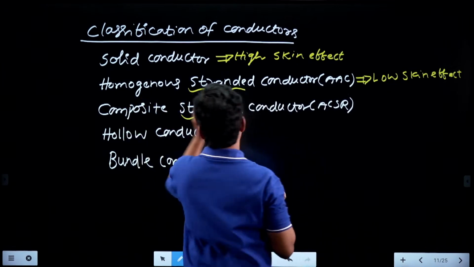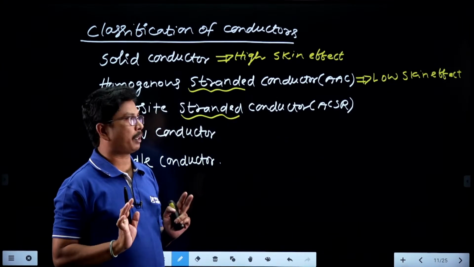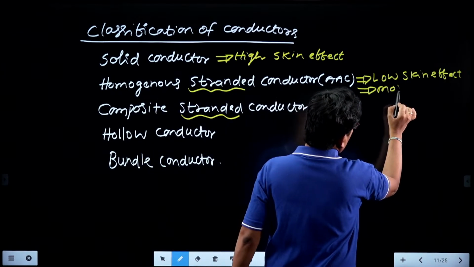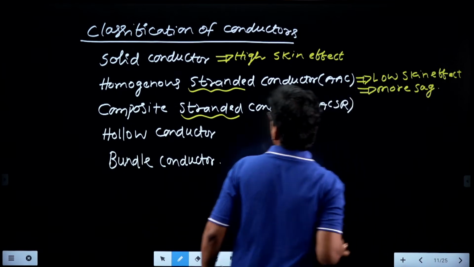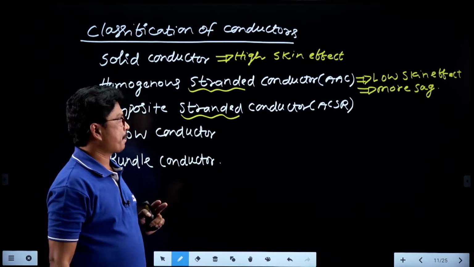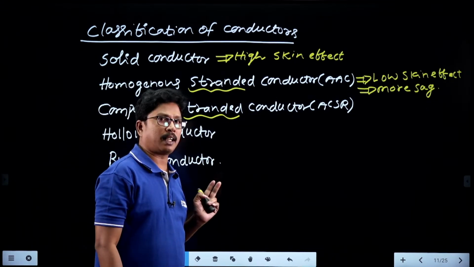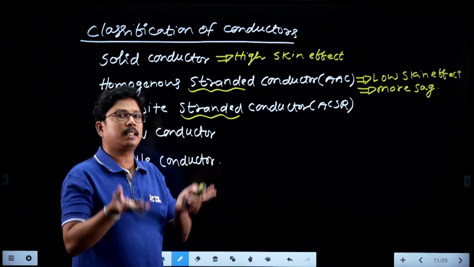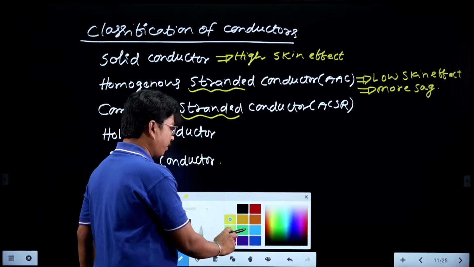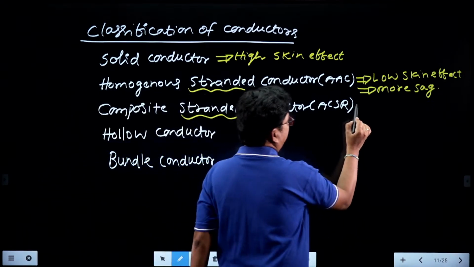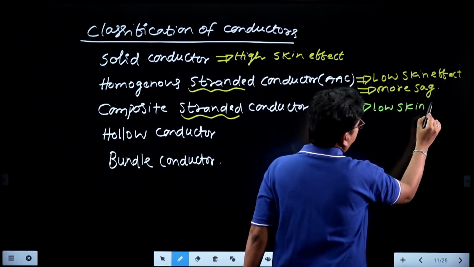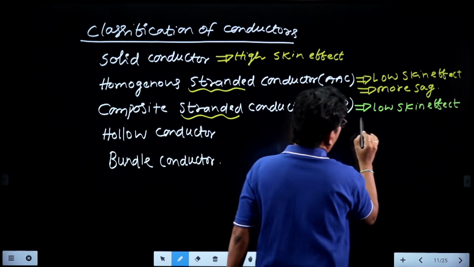But the problem with the homogeneous stranded conductor, or all aluminum conductor, is that it has more sag, right? So the homogeneous stranded conductor has less skin effect but more sag. To avoid that, we have introduced the ACSR conductor. We have added some steel to increase the tensile strength of the conductor. So finally the sag will be reduced, right? Therefore ACSR conductors have low skin effect because of the stranding property, and less sag.